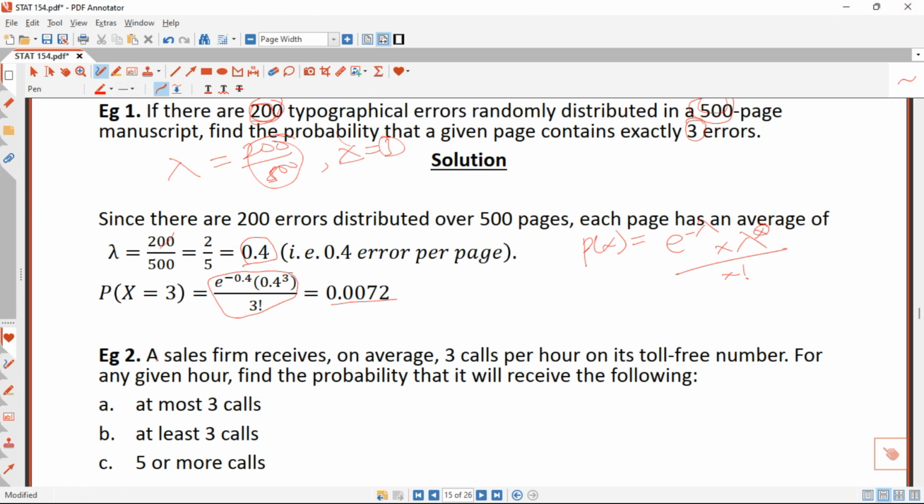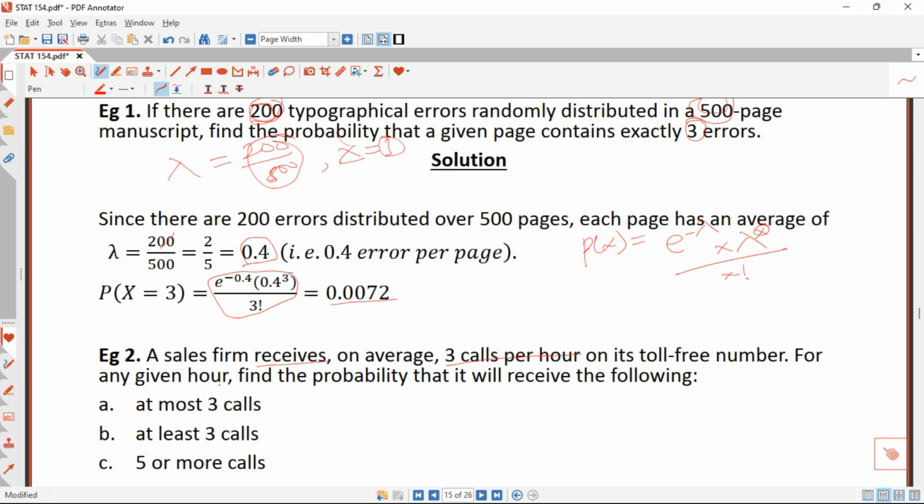Question 2 is telling us a sales firm receives, on average, 3 sales per hour. So here our mean is given to us. That's the average, 3 sales per hour on a toll-free number. For any given hour, find the probability that it will receive the following.